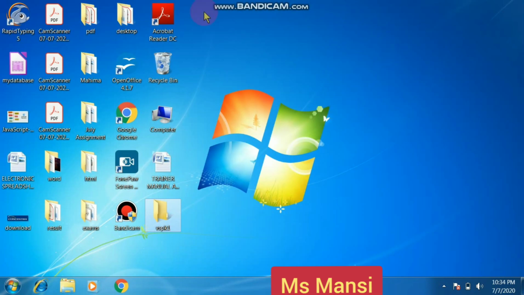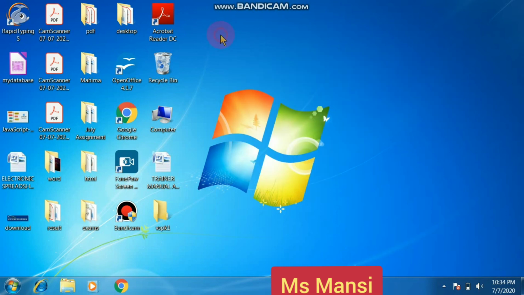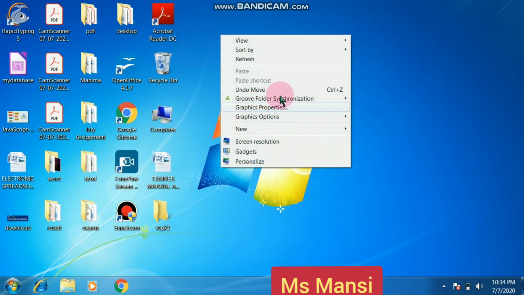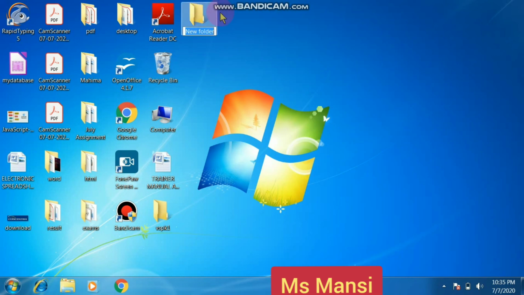Again I am just explaining. Firstly, right click on the desktop, and then a shortcut menu will appear. Click on the New option, and then click on Folder, and your folder will be created, and just give it your name. So this is the process of creating a folder.